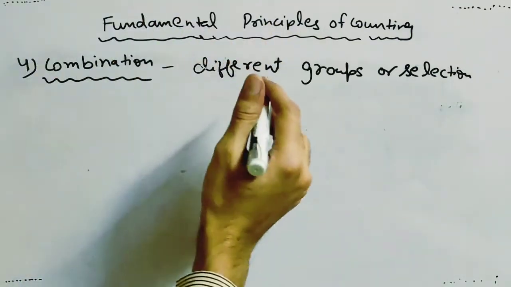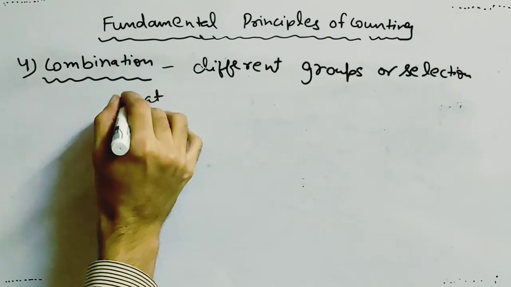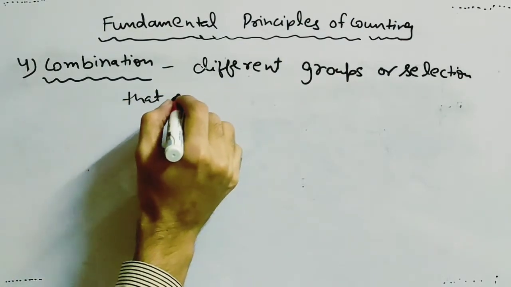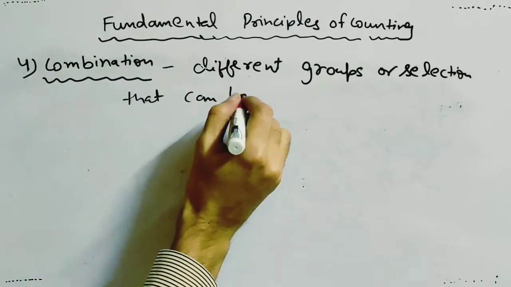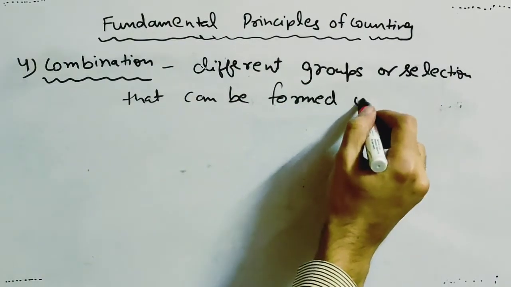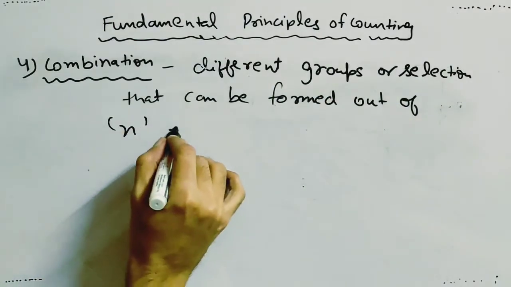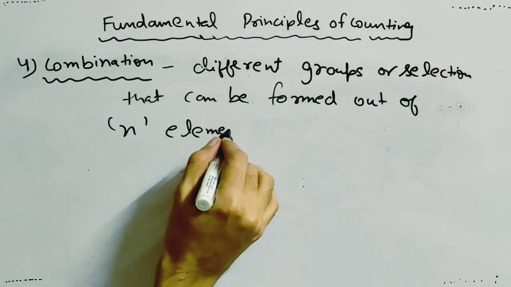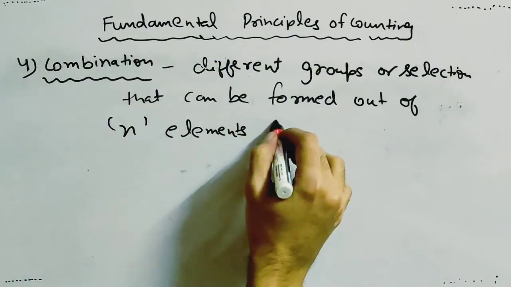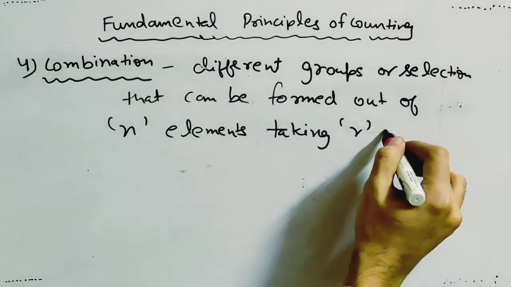Different number of groups or selections that can be formed out of n elements taking r at a time, or r elements at a time.